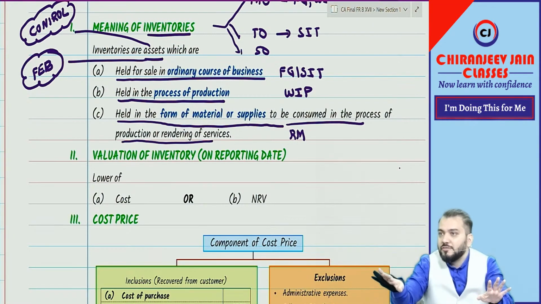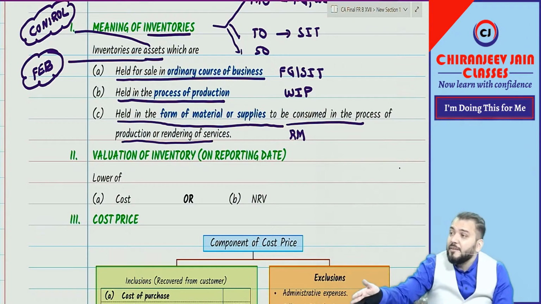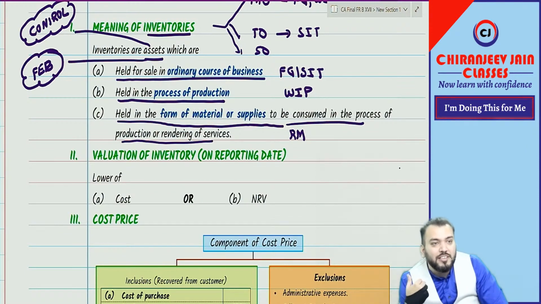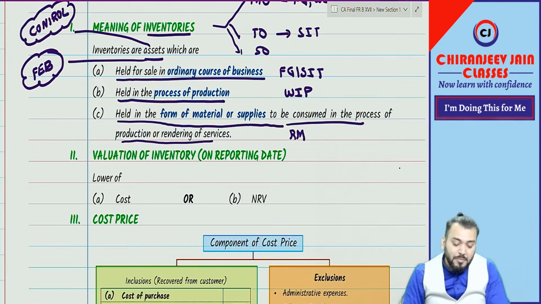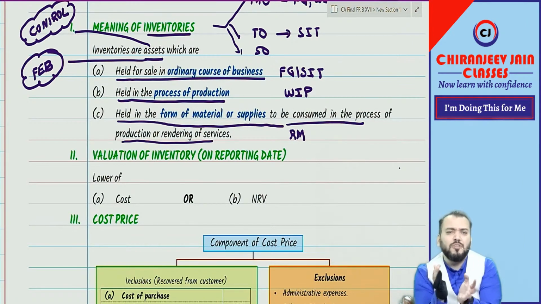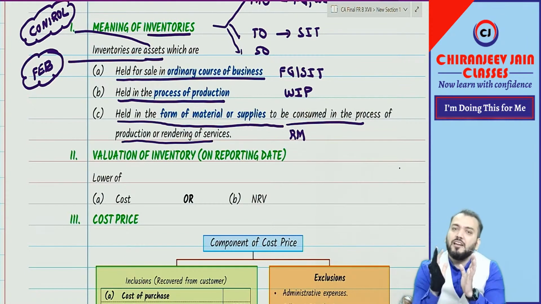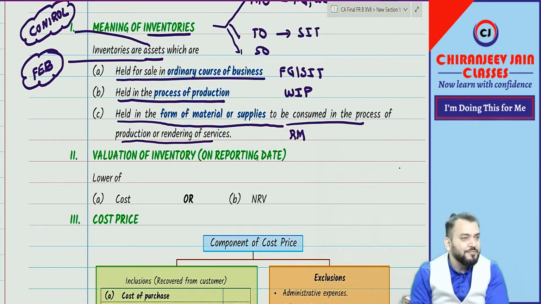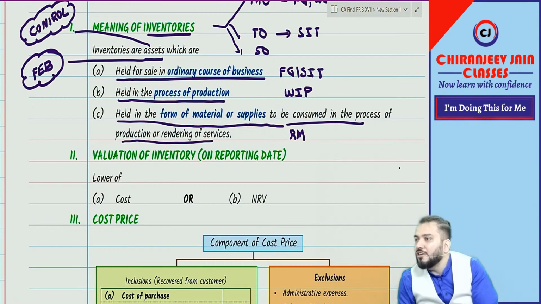That is not my ordinary course. But I may give premises on rent also. I hope you are understanding. My ordinary course of business is teaching CA students, providing coaching to CA students. But it is not defined anywhere. It can be understood from the objective of business, means management will decide whether it is ordinary or not ordinary. I hope you have understood. Any doubt? No doubt?